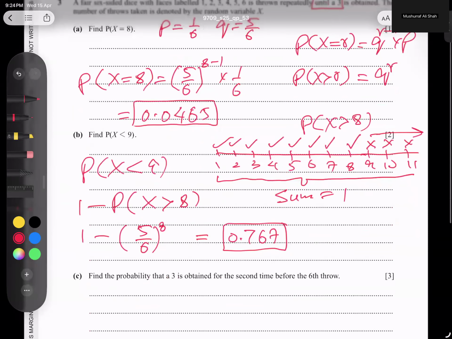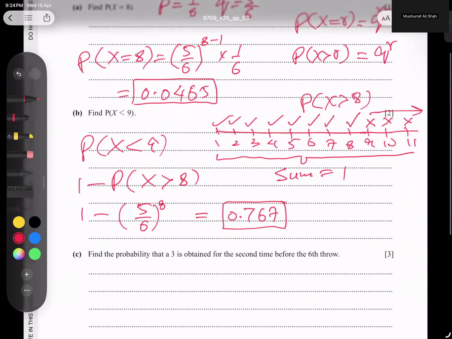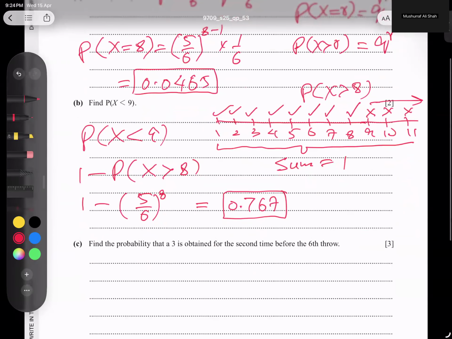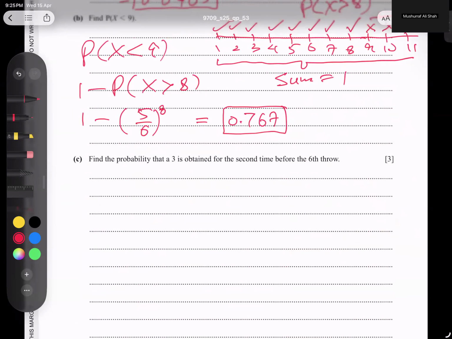Let's talk about the next part, C. Find the probability that 3 is obtained for the second time before the sixth roll. Before the sixth roll, okay? It means 3 is obtained for the second time. I'll give you some planning. Because we are bound to have 2 times, we need 3 two times. This is very clear. Before the sixth roll, so at most we have to bear till the fifth roll only.